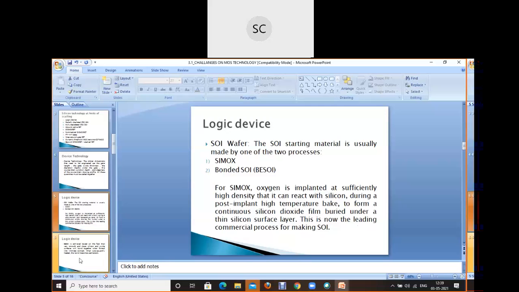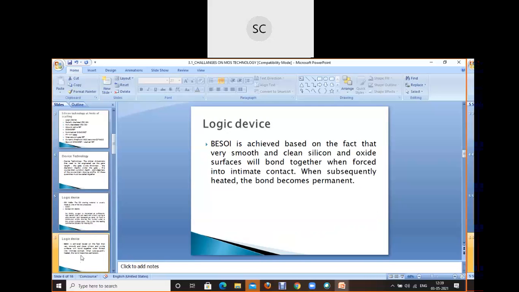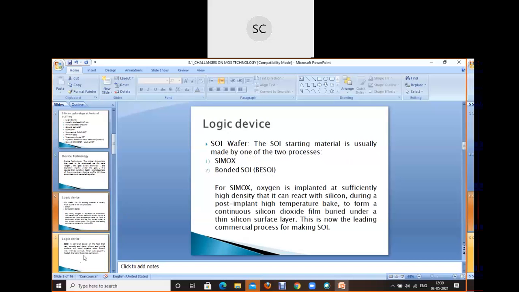Whereas in bonded SOI, it relies on the fact that very smooth and clean silicon oxide surfaces will bond together when forced into intimate contact. When subsequently heated, the bond becomes permanent. So first write down this, then the bonded SOI. So in a logic device, then we go for the PD and all.